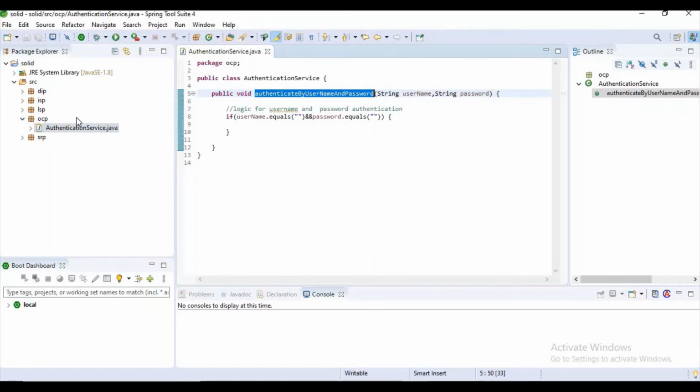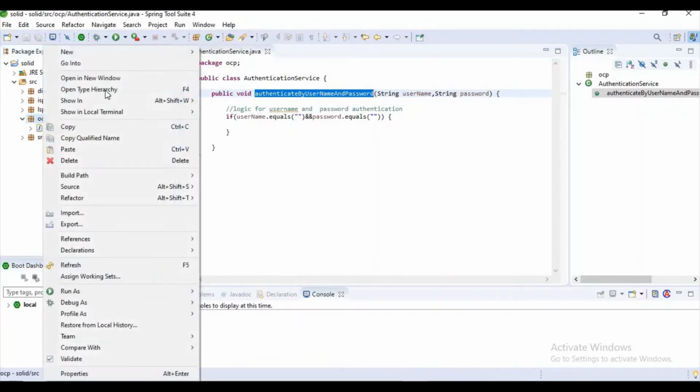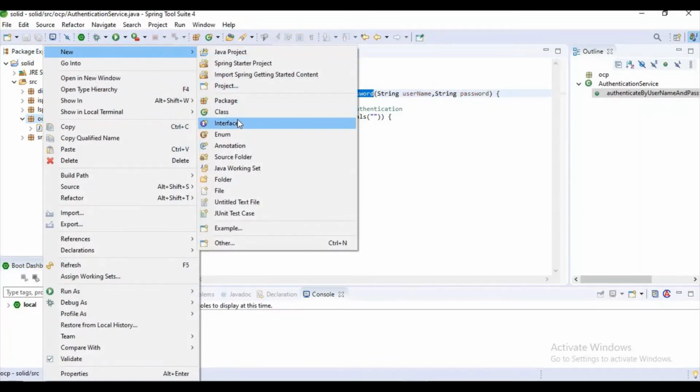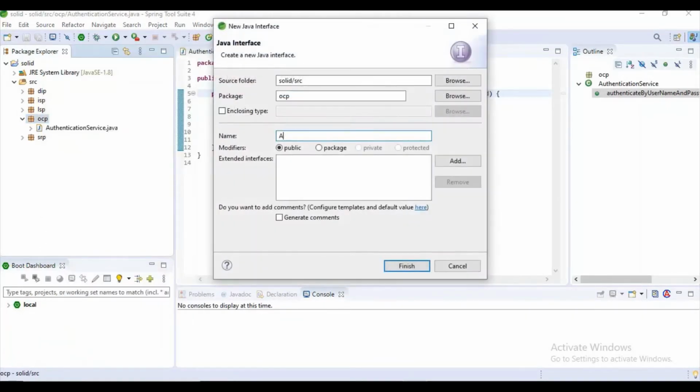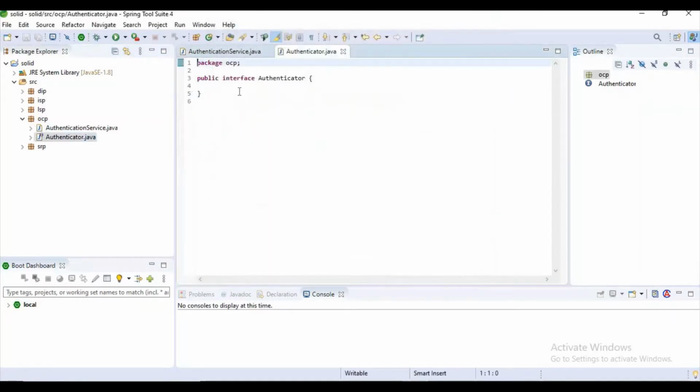So what I want to do is create an interface, Authenticator. Here I want to create a method, public void authenticate.